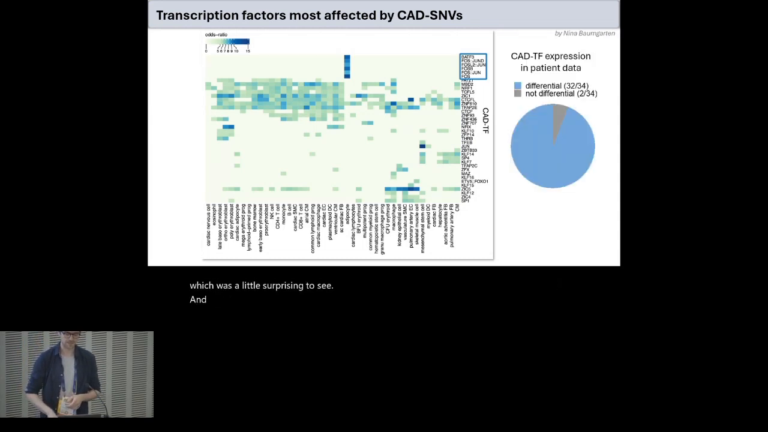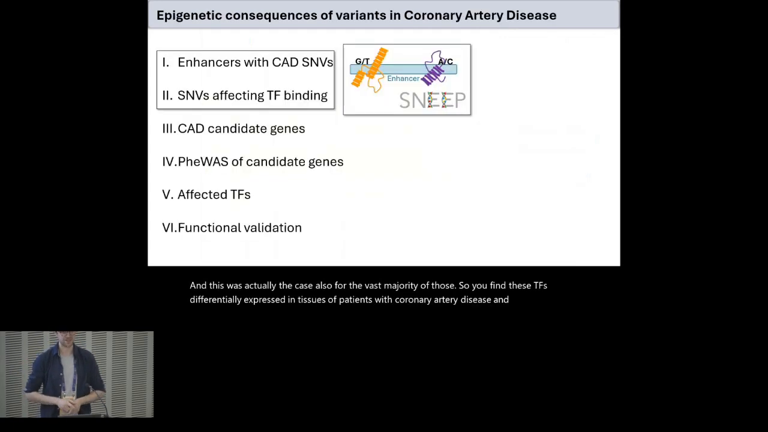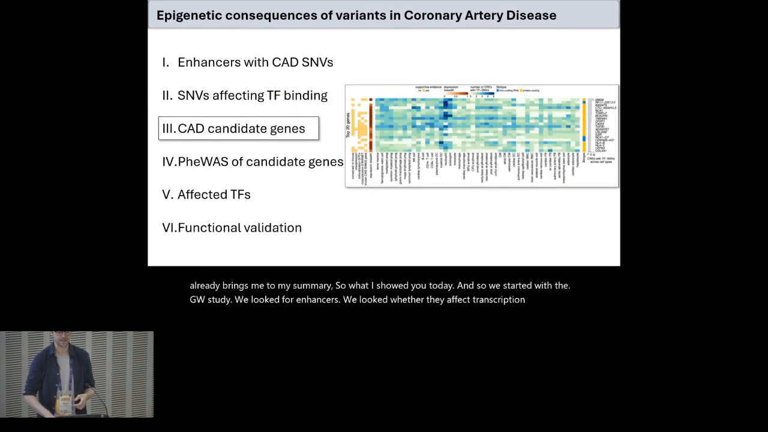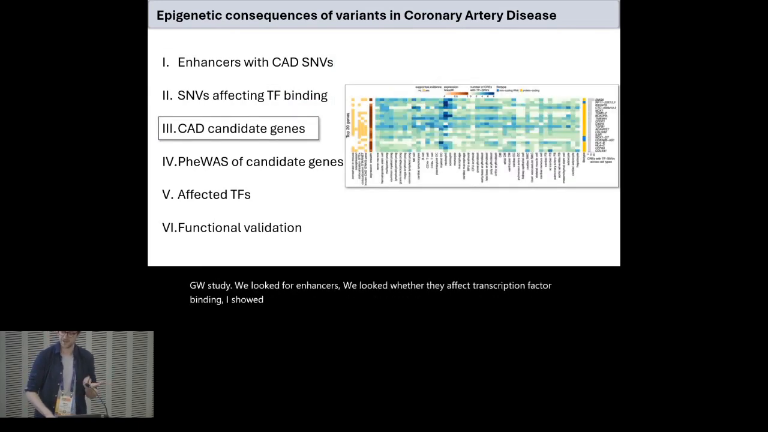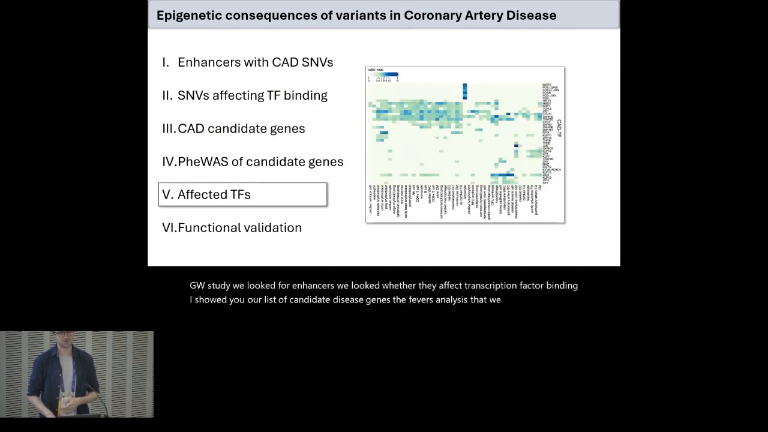We also checked whether these transcription factors are differentially expressed in patient data, and this was actually the case for the vast majority of those. So you find these TFs differentially expressed in tissues of patients with coronary artery disease. This brings me to my summary of what I showed you today. We started with the GWAS study. We looked for enhancers. We looked at whether they affect transcription factor binding. I showed you our list of candidate disease genes, the PHEWAS analysis that we did, and the affected transcription factors.